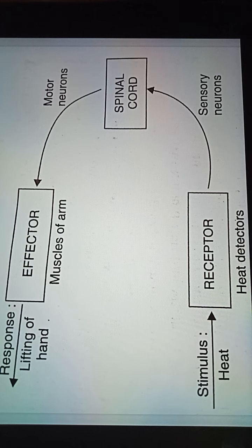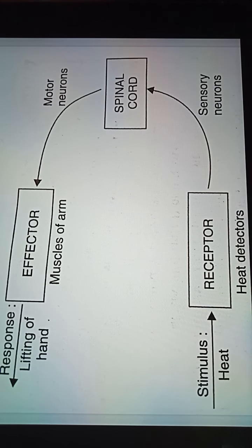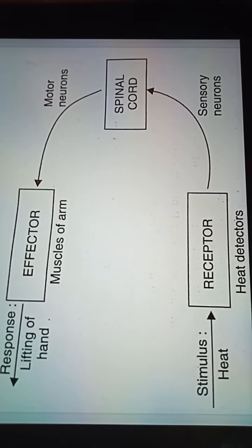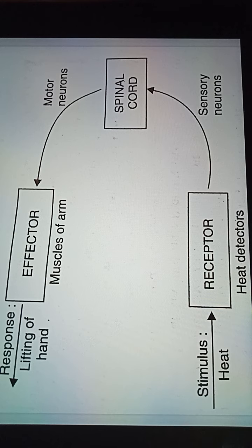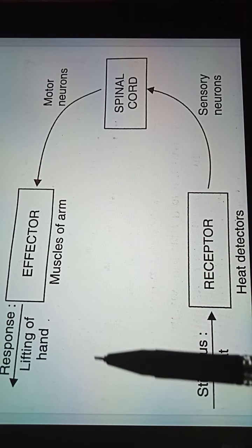What is a reflex arc? The pathway taken by a nerve impulse in a reflex action is known as the reflex arc. Means the pathway which is followed by the reflex action. Here the same example of the reflex action is given with the pathway, and this pathway is known as the reflex arc, which is followed by the reflex action. So let's discuss in detail, as we discussed in the diagram also.